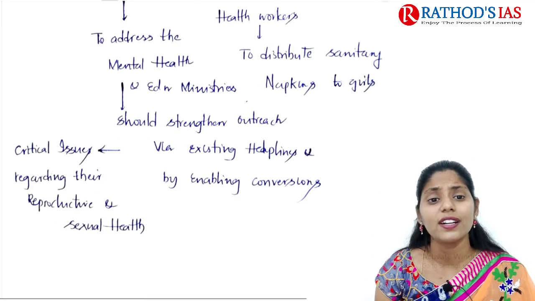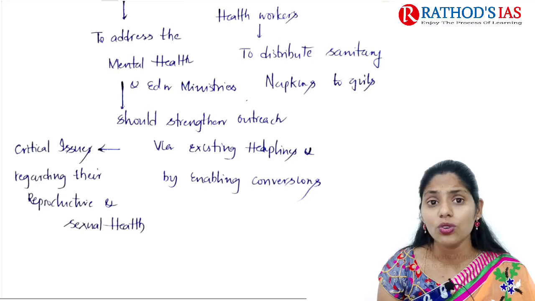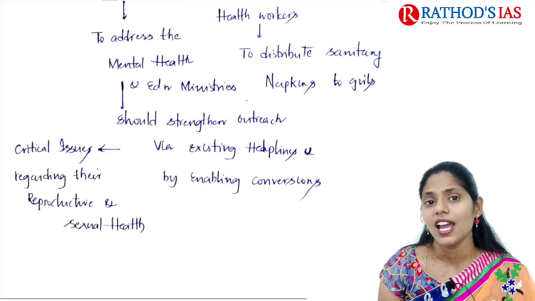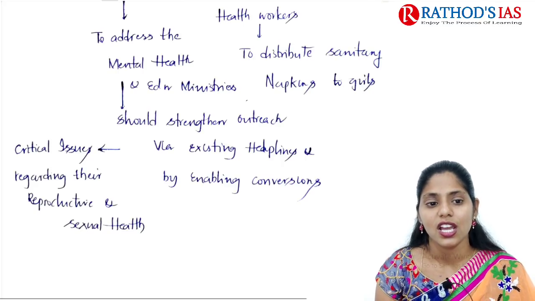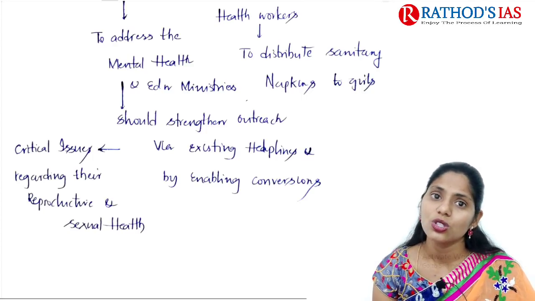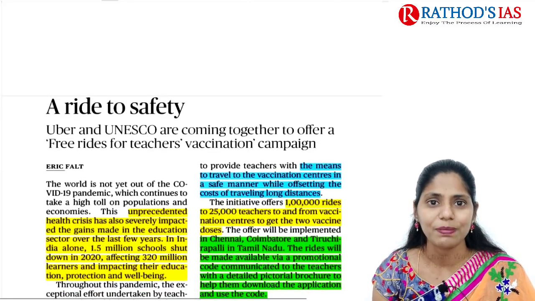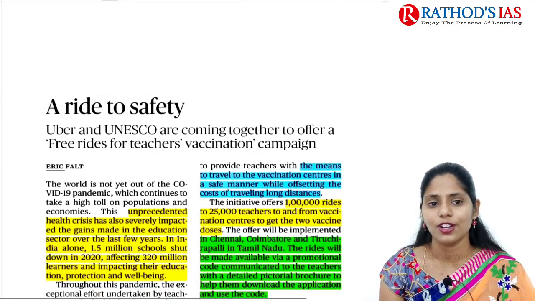And next, we need to address mental health. The mental health and education ministries need to strengthen outreach via existing helplines, and enable conversations regarding some critical issues of reproductive and sexual health. So these are some important steps that can be taken. So this is the end of this topic, and now let us move on to the next topic.